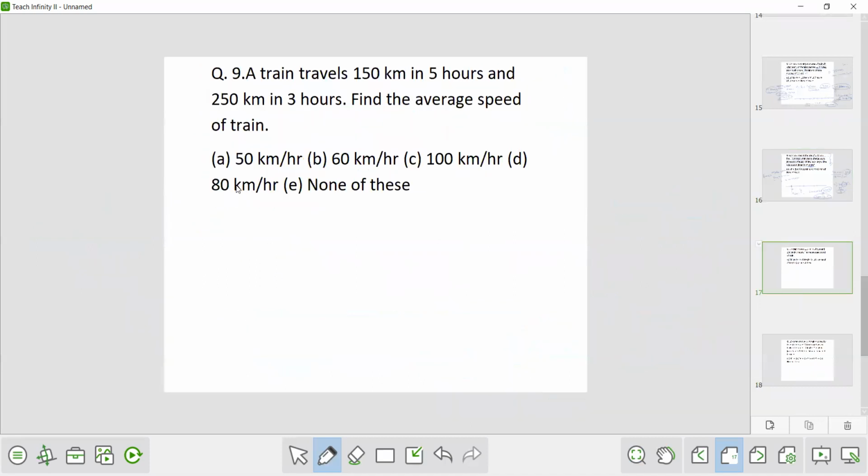Okay, now the next question. Question number 9. A train travels 150 km in 5 hours and 250 km in 3 hours. Find the average speed of the train.